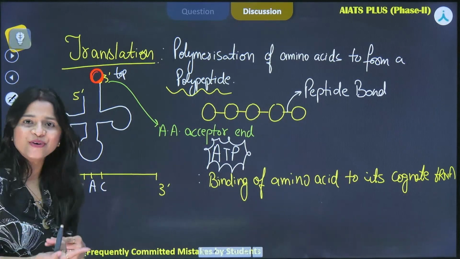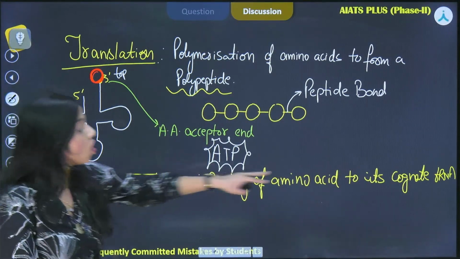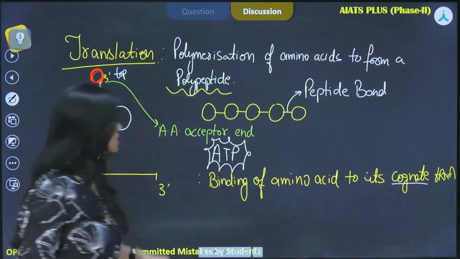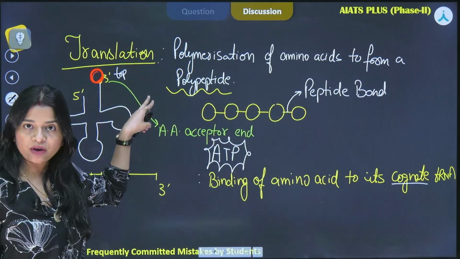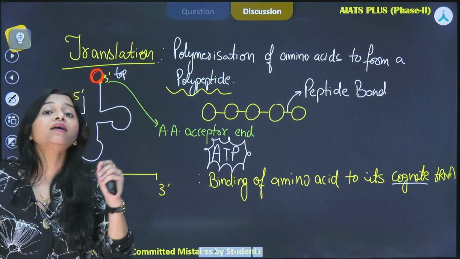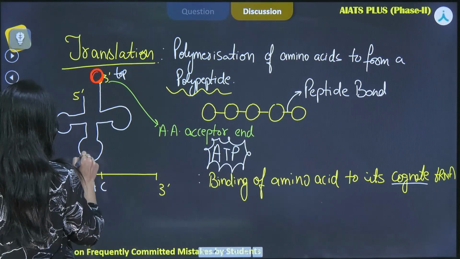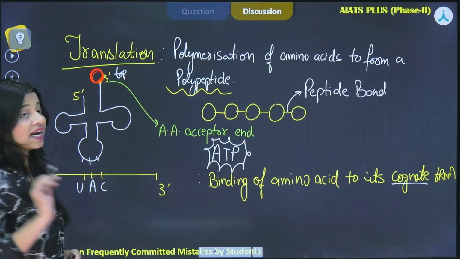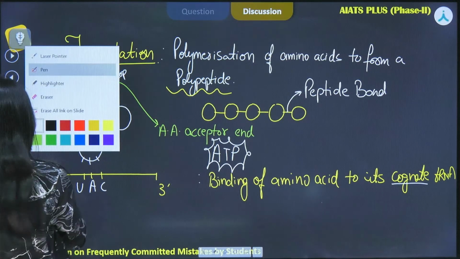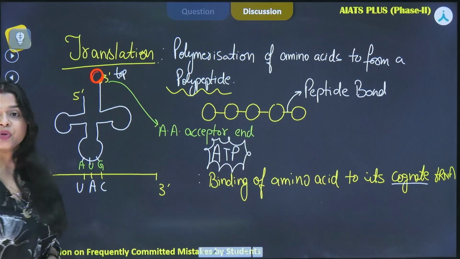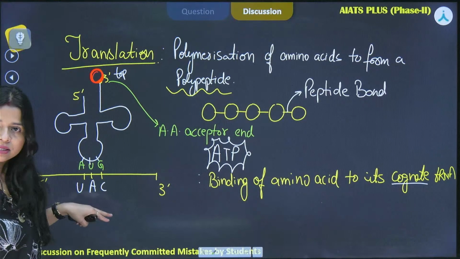An anticodon. So this cognate tRNA, what do we understand by cognate tRNA? That means for this amino acid tryptophan, it should have an anticodon on this particular loop. So this is called the anticodon loop, and that is why it will be having the codon AUG, right? So it is complementary to this.